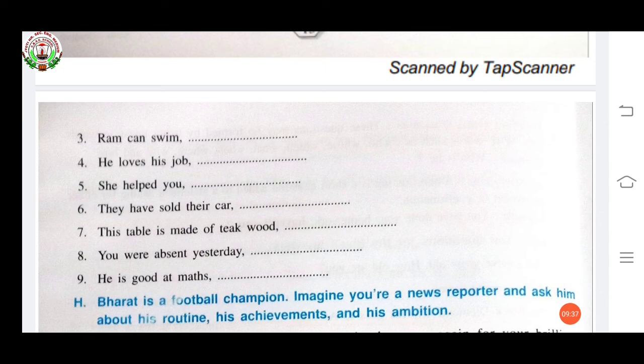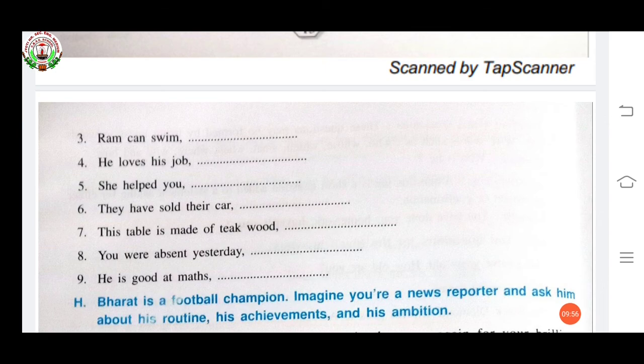This table is made of teak wood. Isn't it? Question mark. You were absent yesterday. Weren't you? Question mark. He is good at maths. Isn't he? Question mark.